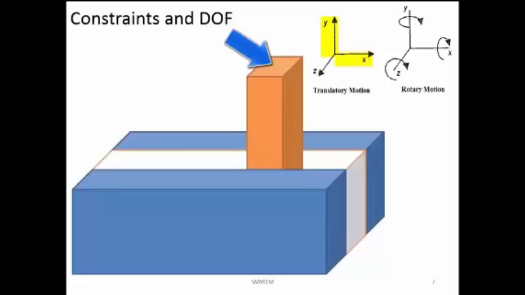But can it rotate about the z-axis? So it can rotate like this. It can rotate in the clockwise direction. It can rotate in the counterclockwise direction. Both the directions it is possible to rotate. So this will be having again 3 degrees of freedom.